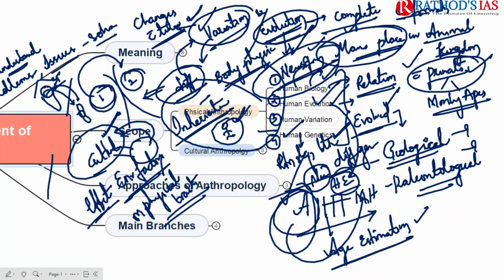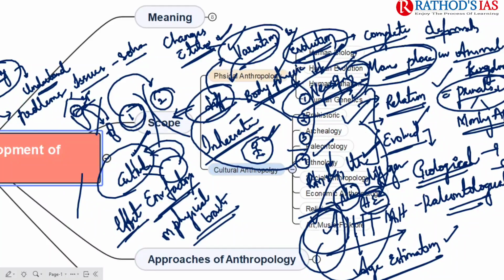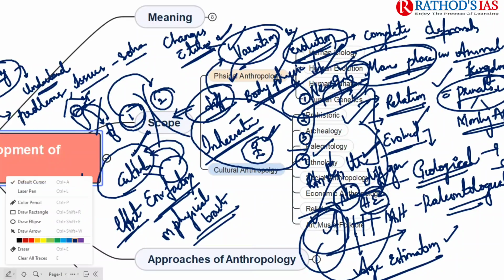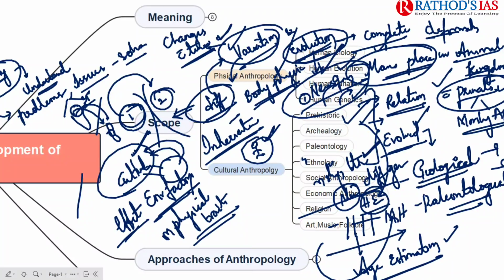And now let us see the second one, that is cultural anthropology. In this cultural anthropology, again we will be having different fields. First of all, let me erase this. Just 2 seconds. In this cultural anthropology, we have to know about different dimensions.